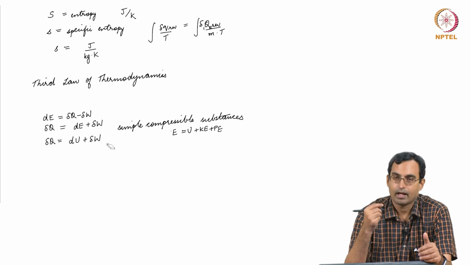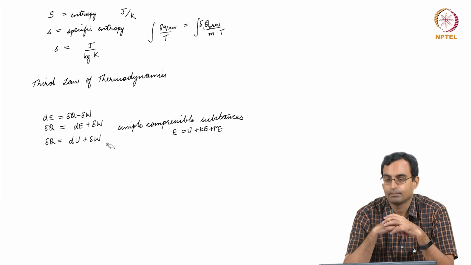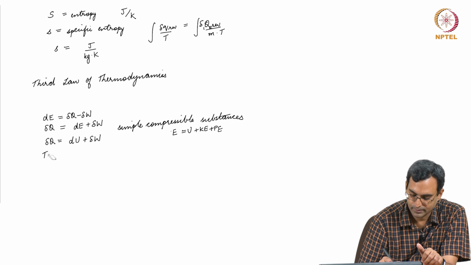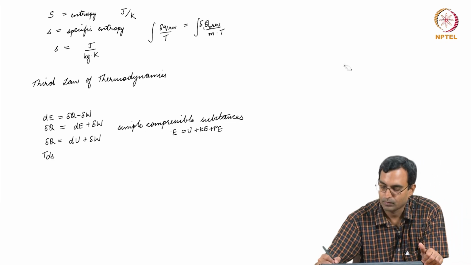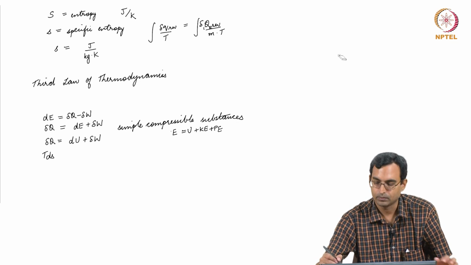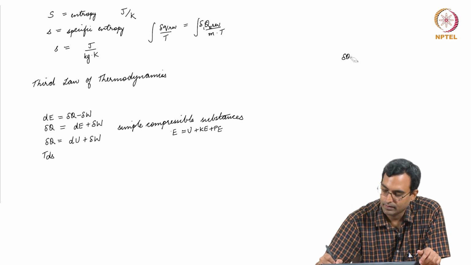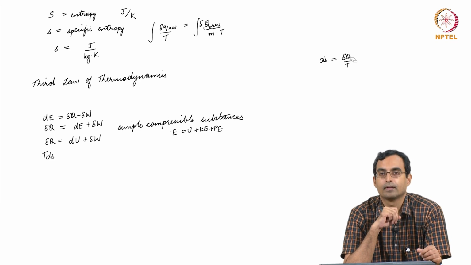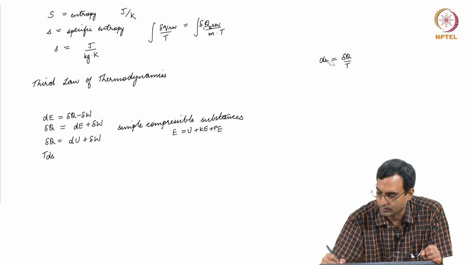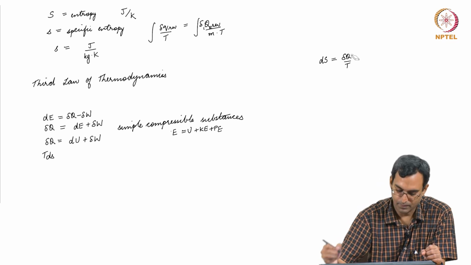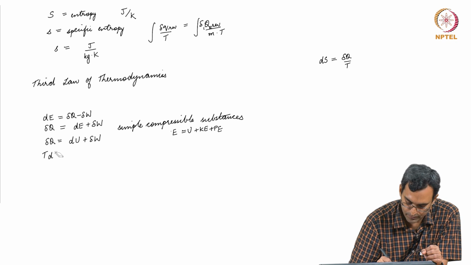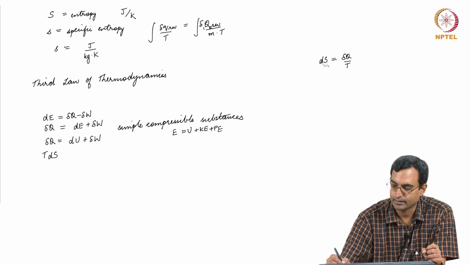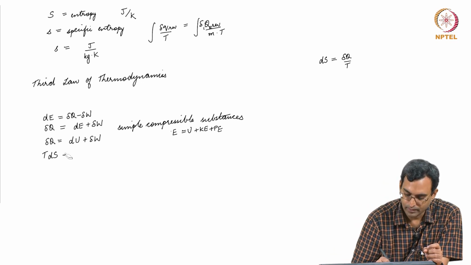If we now look at a system undergoing a reversible process, then we can write del q as TdS, because what we saw a little while ago in the definition of entropy is that dS is del Q by T. So, I can write del Q as essentially T into dS, and this is dU.